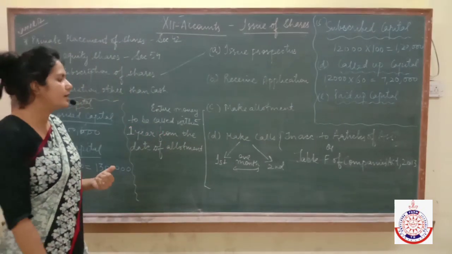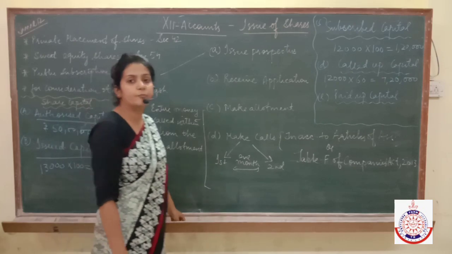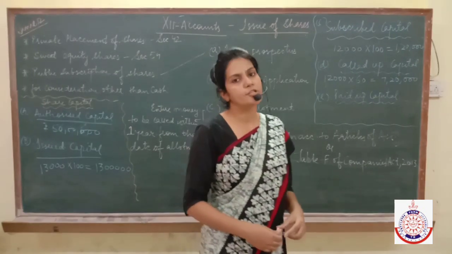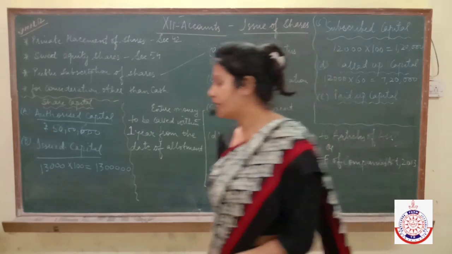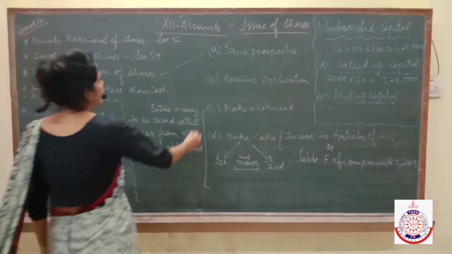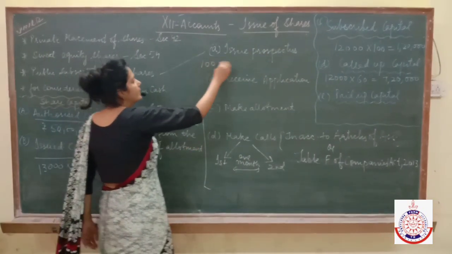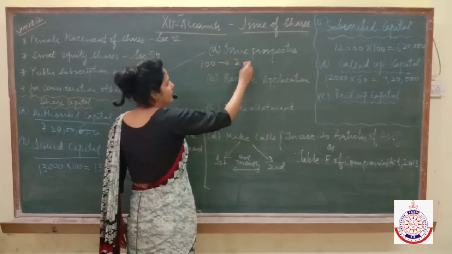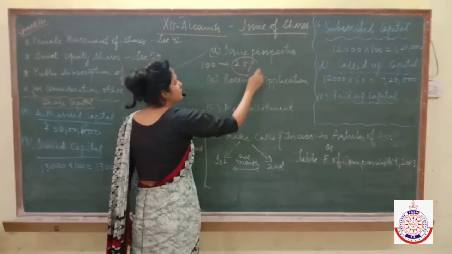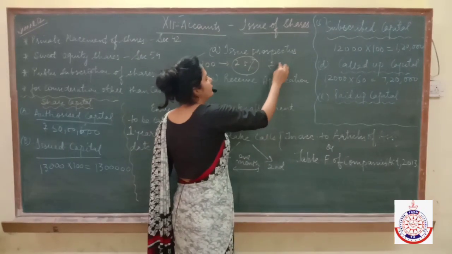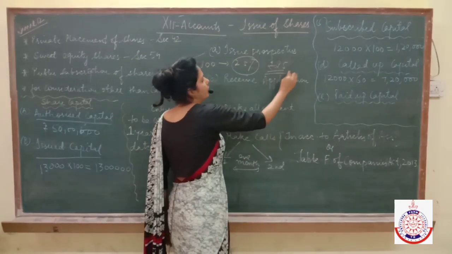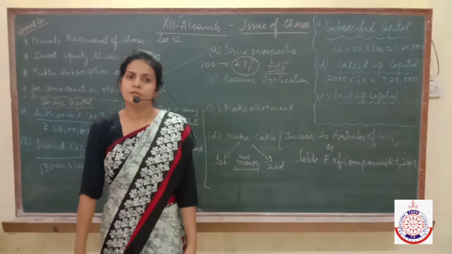And application money should be 25% of the face value of the share. It means if the face value of the share is ₹100, then the application money should be 25 rupees. So I have to pay 25 rupees if I want to buy the prospectus of the company.